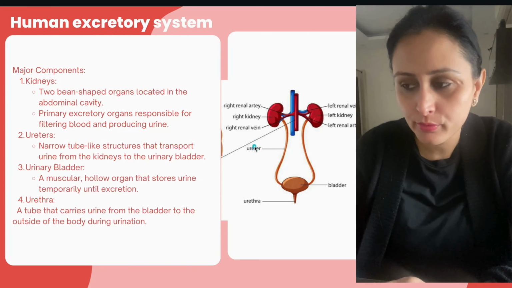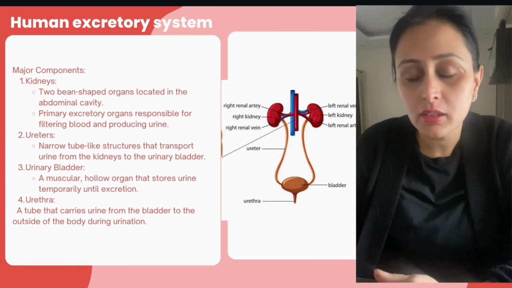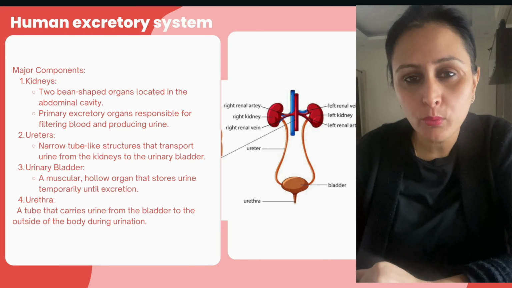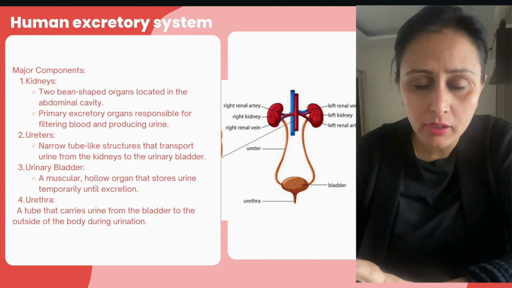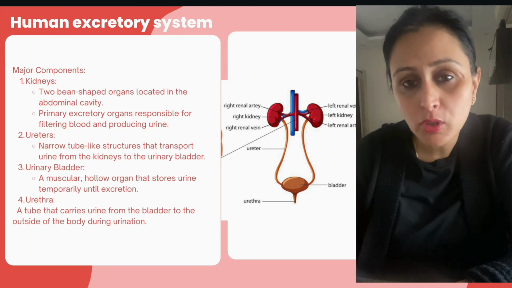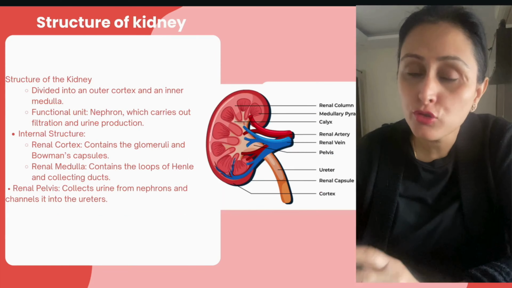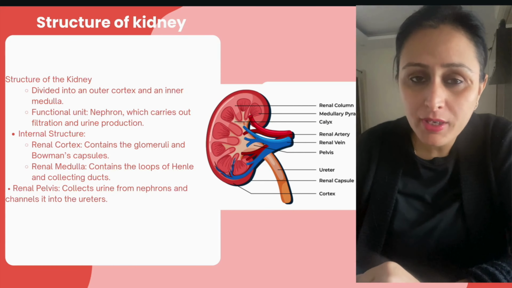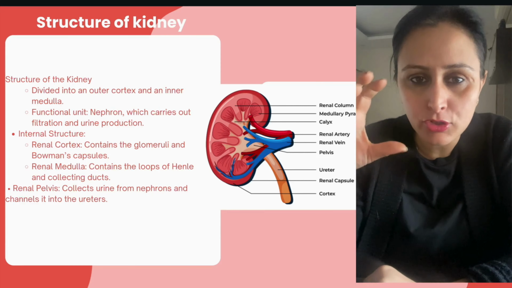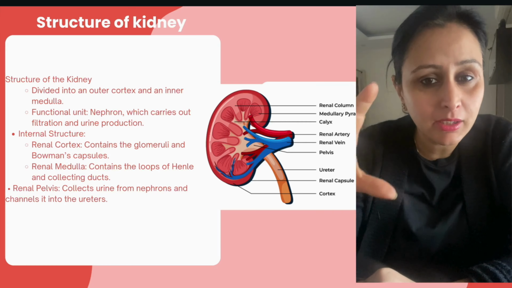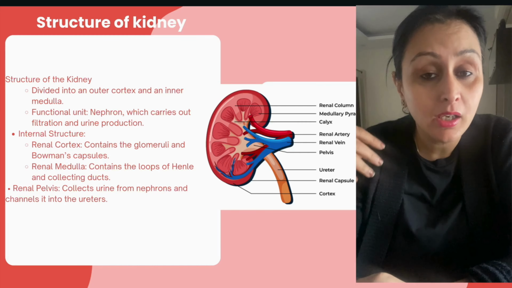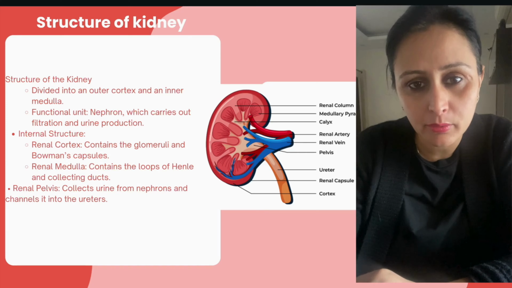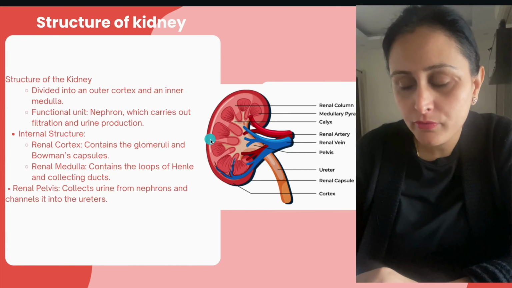Right, so this happens, and like when we studied the lungs, we talked about that wherever the term pulmonary comes, it is related to the lungs. Now in this chapter, wherever the term renal comes, that means we are talking about the kidneys. Coming on to the structure of the kidney, what is the structure of each kidney, what is present inside it, how does it help in filtering the blood and then eventually creating the urine and getting rid of it. So let's talk about this first.